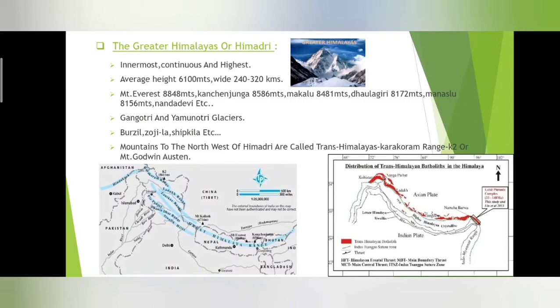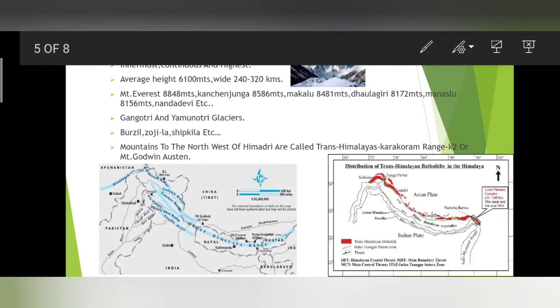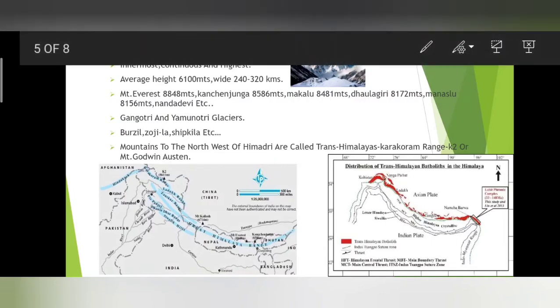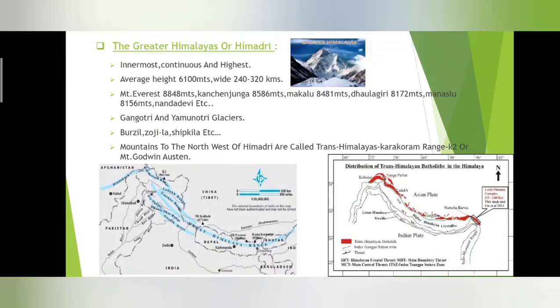I think you all know the world's highest mountain peak. Which is the world's highest mountain peak? Mount Everest. You can see here, Mount Everest is between Nepal and India. So Mount Everest is the highest mountain peak, and the height of Mount Everest is 8,848 meters.